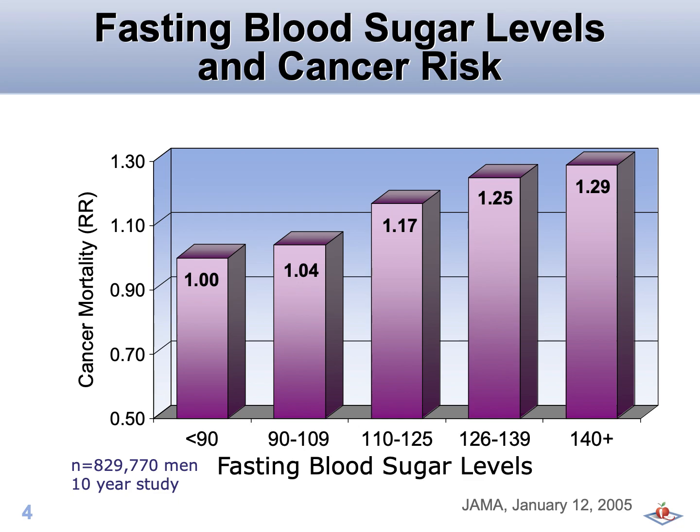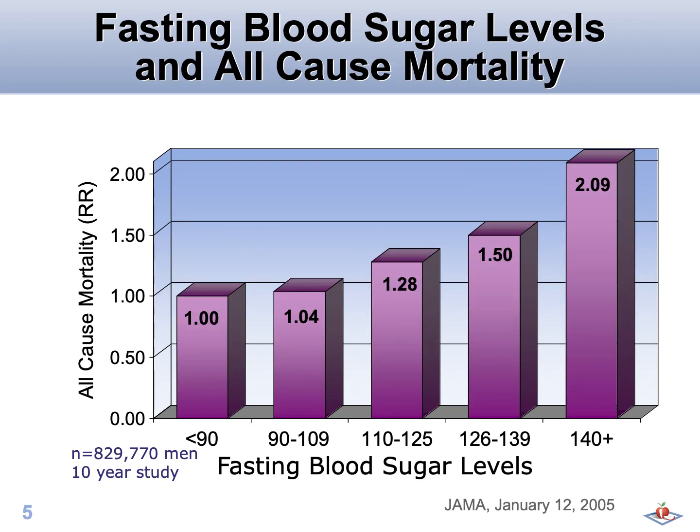Now this chart's showing how cancer mortality changes in relationship to fasting blood sugar levels in men. The higher the fasting blood sugar level, the higher the mortality rate from cancer. The trends observed for men are also similar in women. Now this graph displays how overall mortality changes depending on fasting blood sugars.